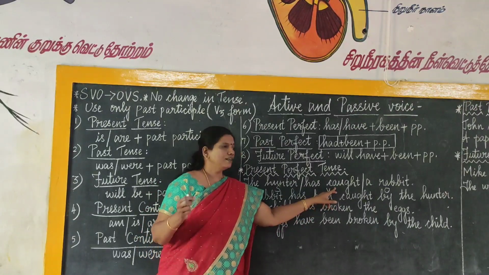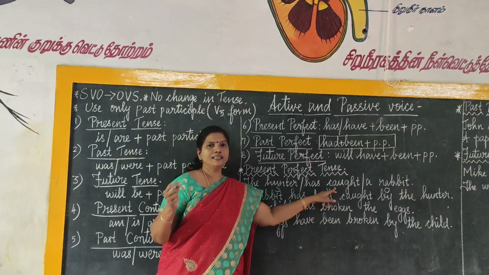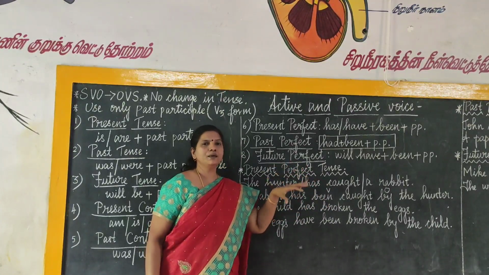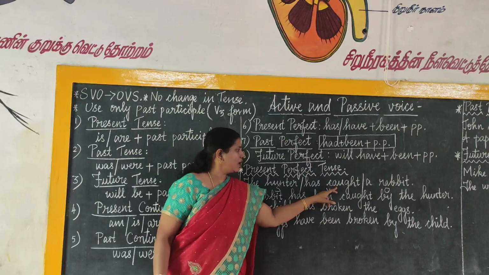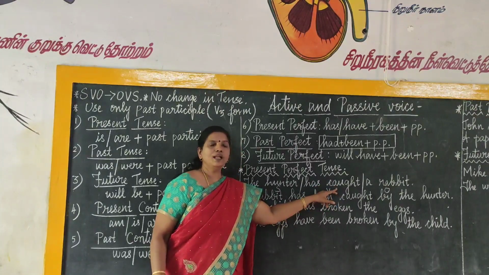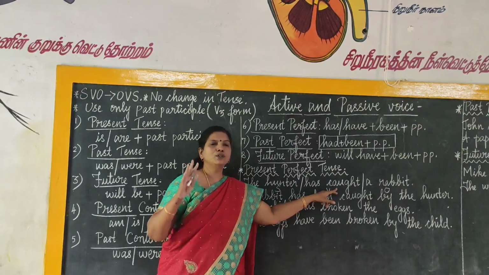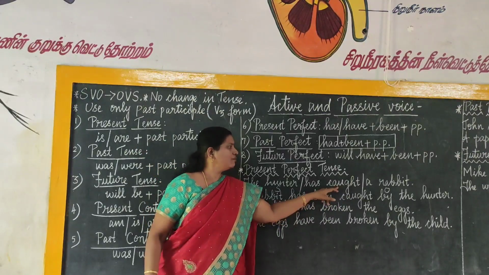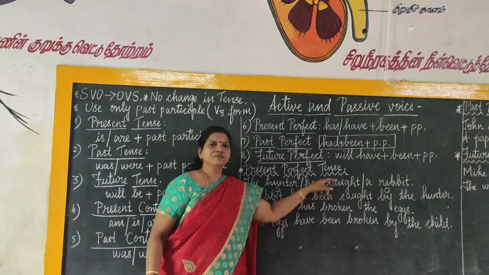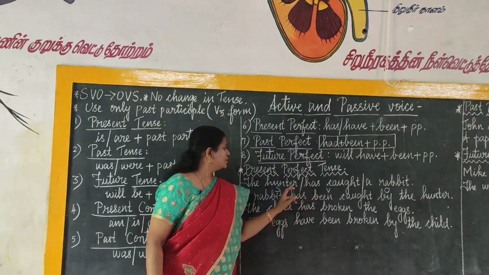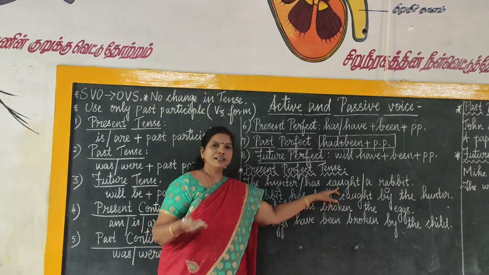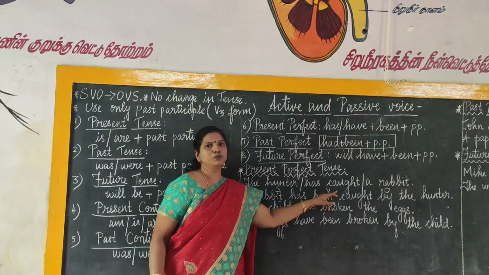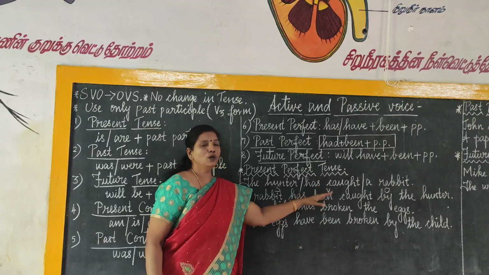See, this is the easy thing you can easily change. Perfect tense is very easy to change in passive voice, because in active voice you will have the V3 form itself. So, you need not think of the V3 form, because already the V3 verb will be used in the given question. So, has caught, caught is already the V3 form. You have to add only the been in between these two. So, this is the clue.